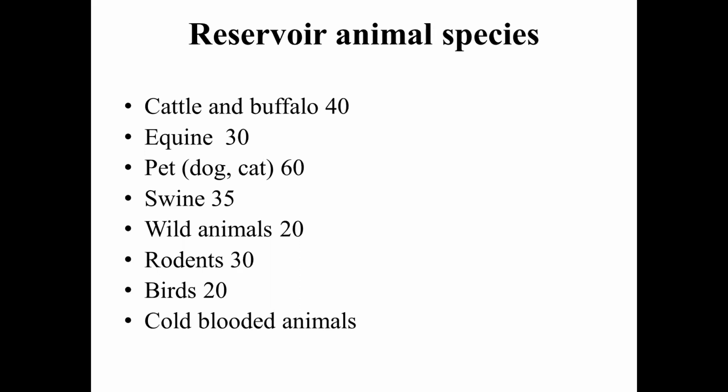Brucella abortus in bovines. Leptospirosis is mostly of the rodents and certain pets. Salmonellosis, certain serotypes are very much specific to the cold-blooded animals. Certain influenza viruses are very much specific to pigs. Trichinella is very much specific to swine. Likewise, certain animal species act as reservoirs of these infections also.